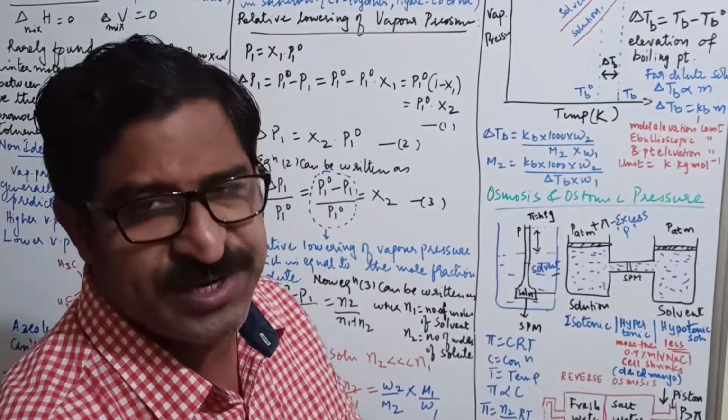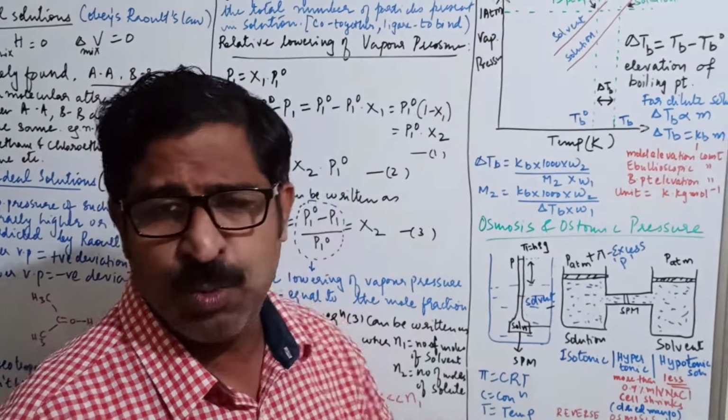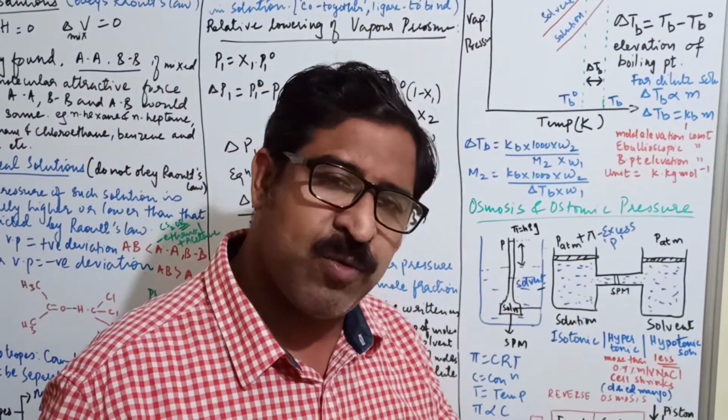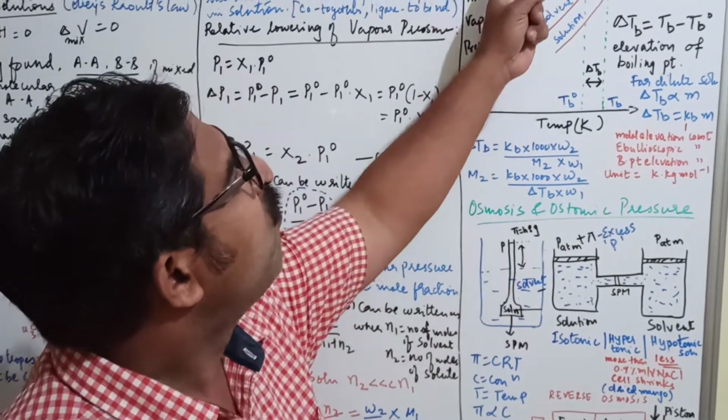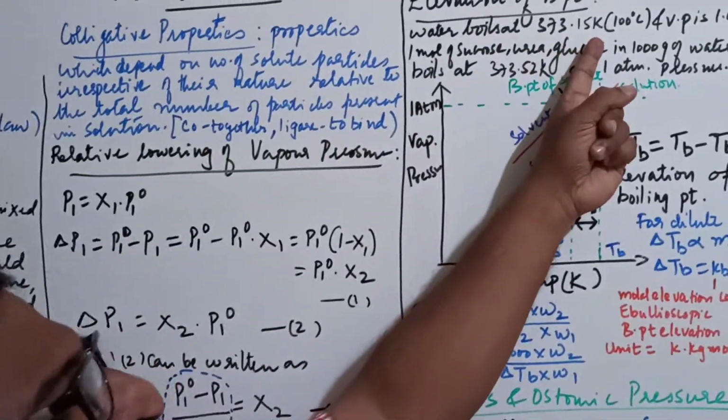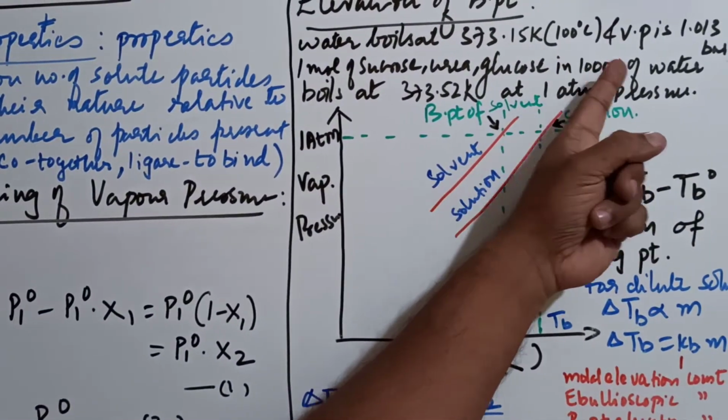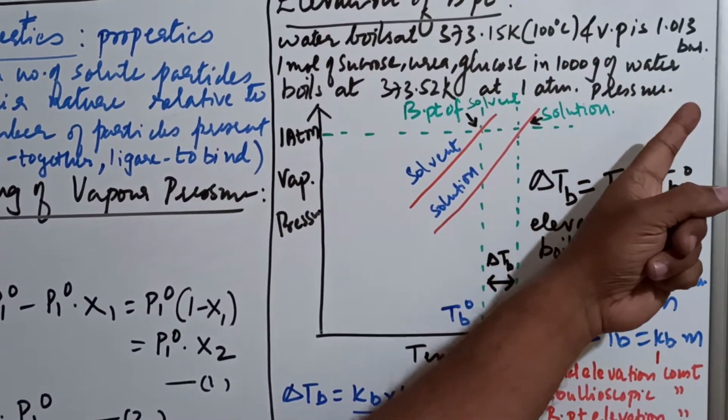तो अभी elevation of boiling point की बात करते हैं. When you are adding salt into the water, the boiling point of water increases. See, water boils at 373.15 Kelvin, that is 100 degrees Celsius. तब वेपर प्रेशर है 1.013 बार.